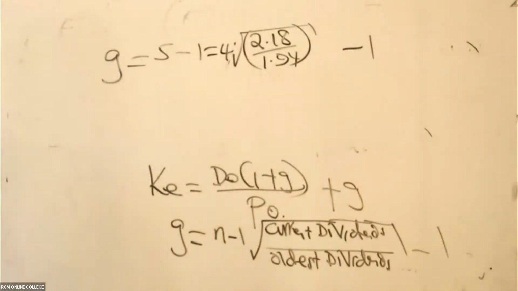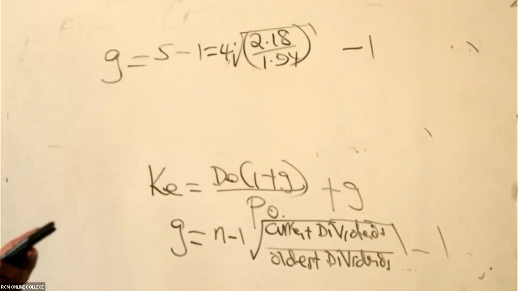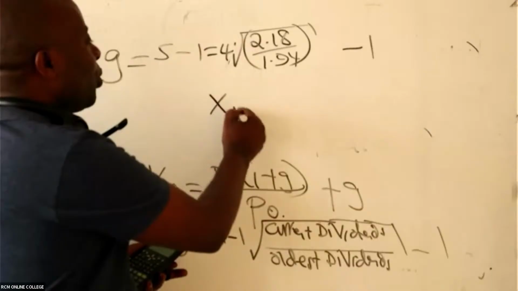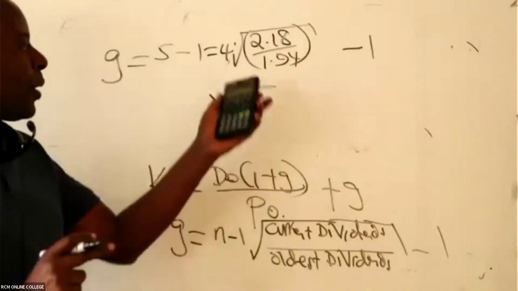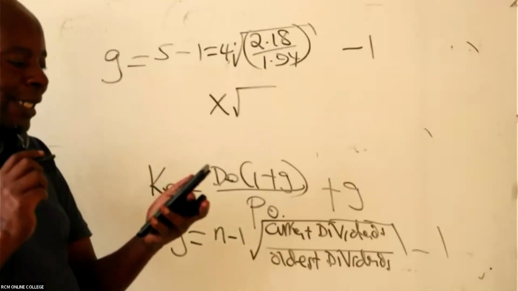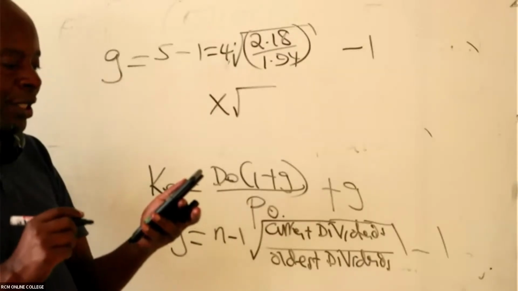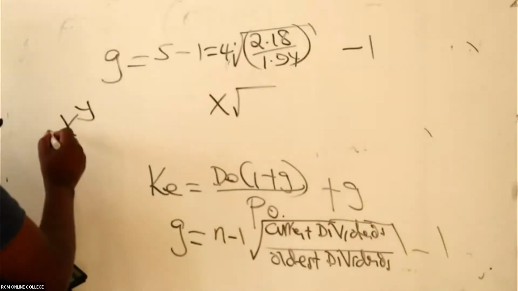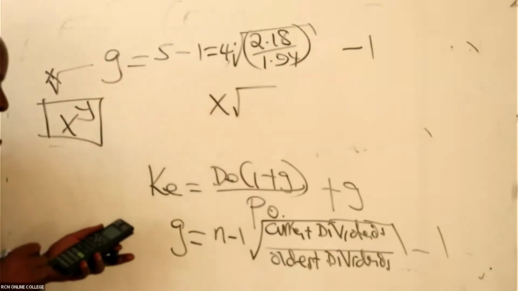And remember, you're going to do these things separately. What you do in your calculator, I hope you are able to see where we have a signal like this. It's written x root, not the normal root, x root. So for me, what I will do, first of all, I'll press 4. So it's on. And then I look for that x root. Not cube root, but x root. Is there somebody who is able to see that x root? Normally, it will be where you are seeing x raised to y. The one that is up here will be having x root.